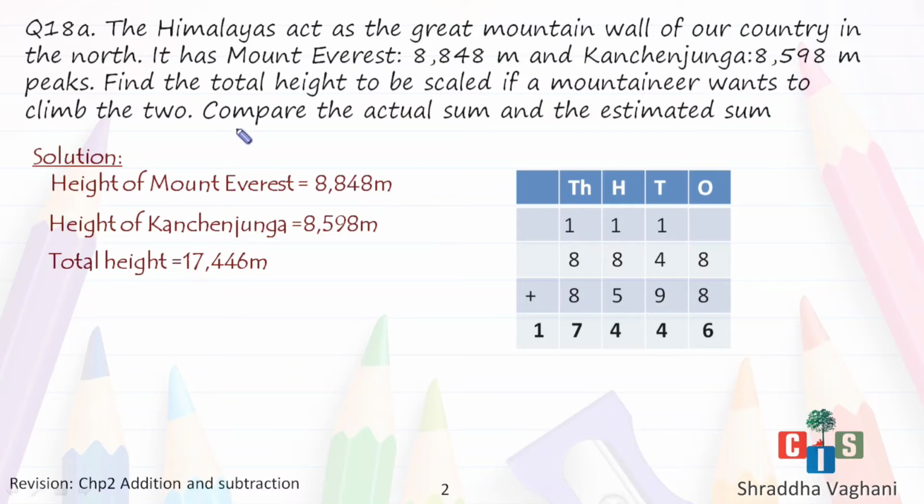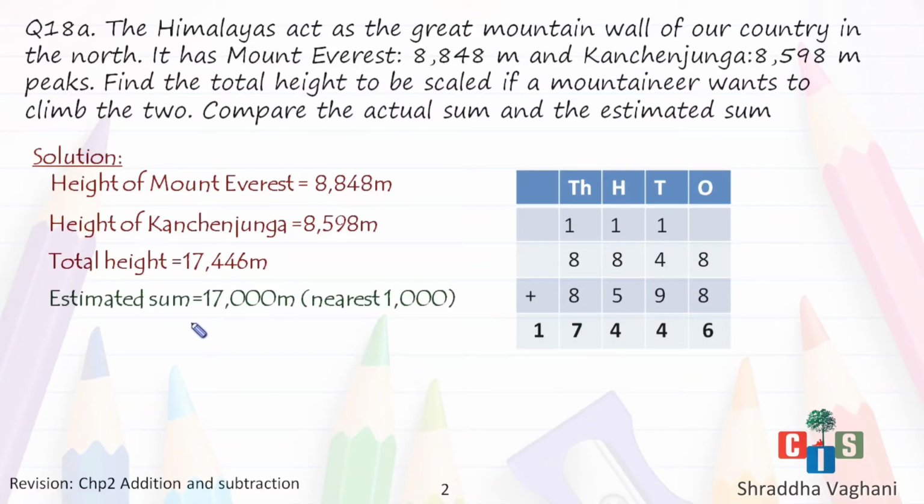Now the second part, I have to compare the actual sum and the estimated sum. This answer is the actual sum. So I have to find the estimated sum first and then compare them. How will I find the estimated sum? What do you do to find the estimated sum, children? You round them up. I am going to round up to the nearest thousand.